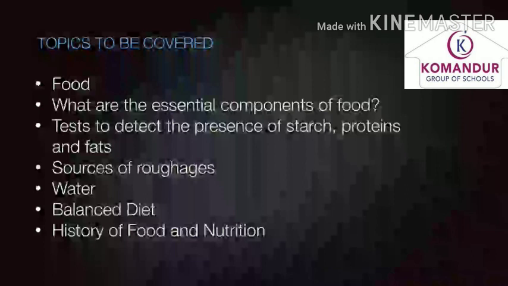Later, the sources of roughages. You might have heard that fibers are very important for our healthy diet. So, fibers are nothing but roughages here. So, sources of roughages we are going to discuss in this lesson. The main dietary plan: we have to drink plenty of water, so we will discuss water here. Then, the most important one, balanced diet. We are going to discuss the balanced diet in this lesson. And finally, we will discuss the history of food and nutrition.